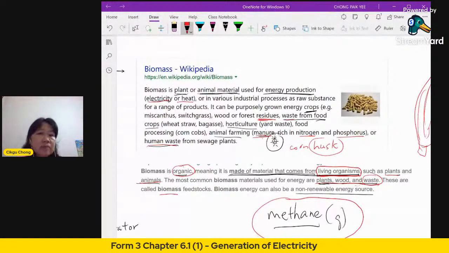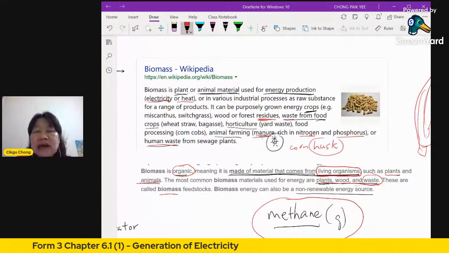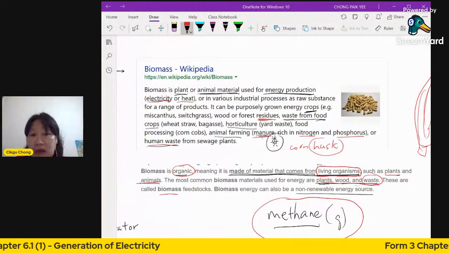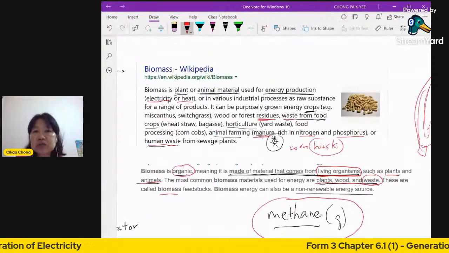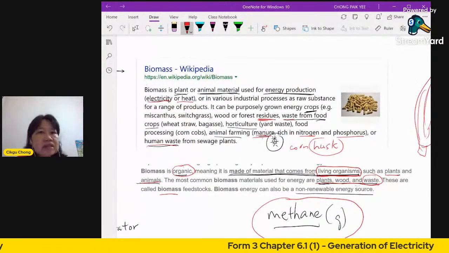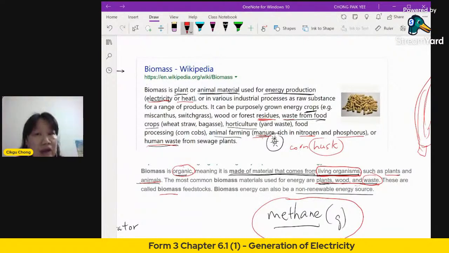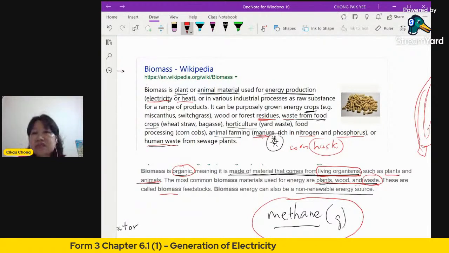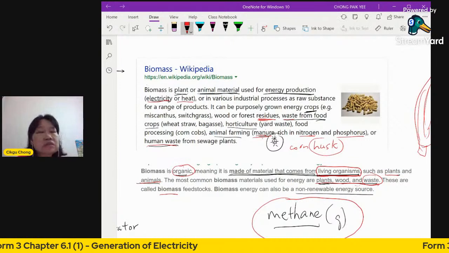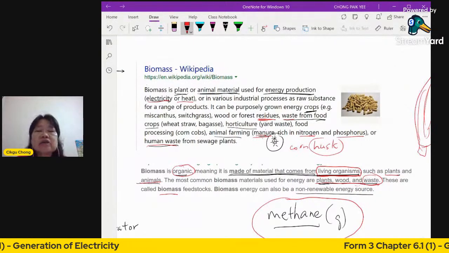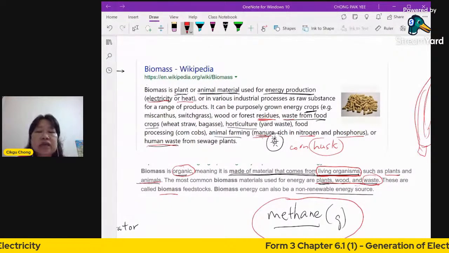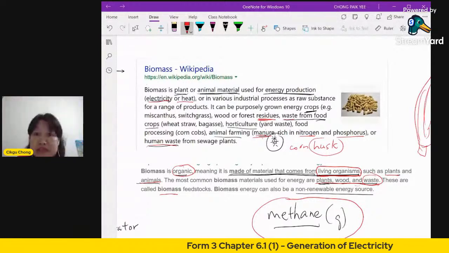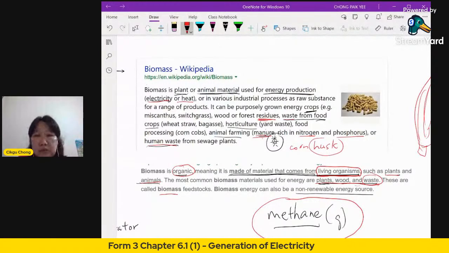So in India, for biomass, they normally use the cow dung, or the feces from the cow. Okay, the 牛大便, right? Because there are a lot of cows in India, and they are considered sacred. Sacred means you're not supposed to eat the cow and all that, right? So they actually use a lot of the feces and convert it into biomass energy.